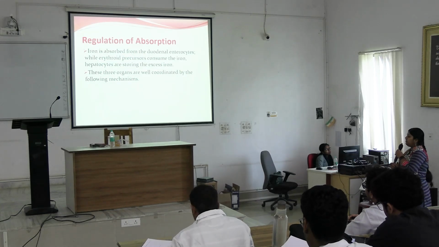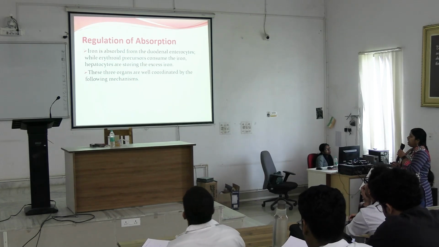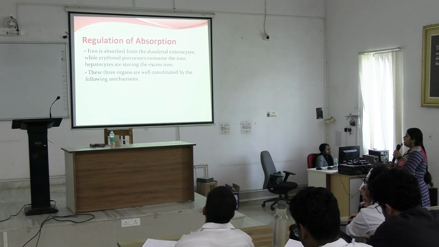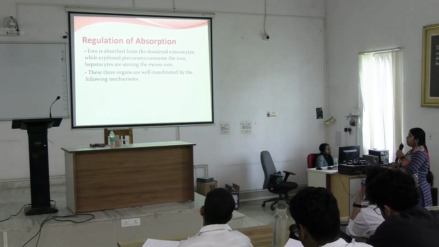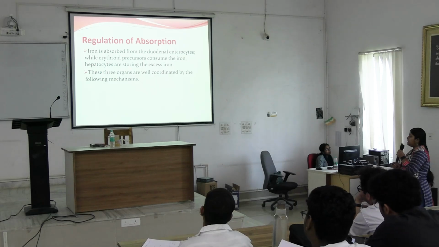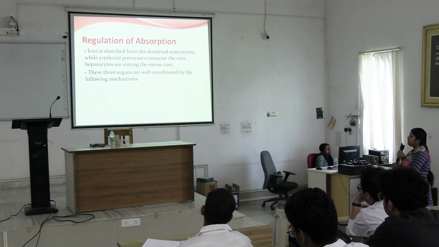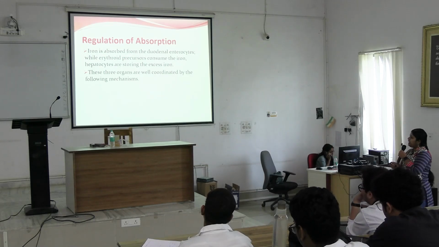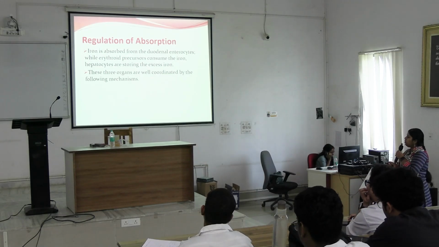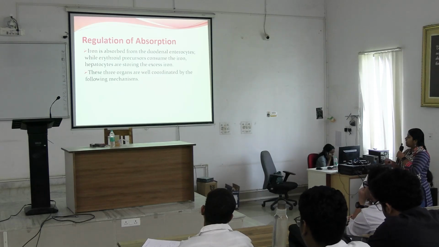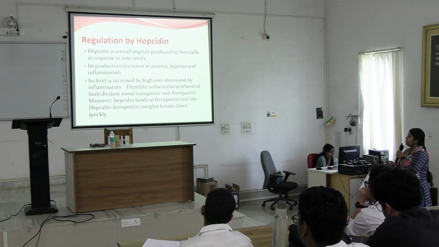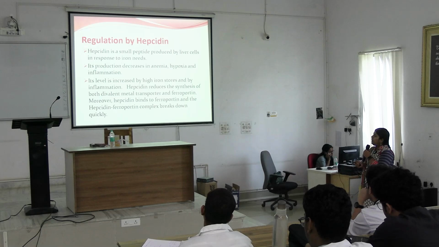Now, regulation of absorption, already told, iron is absorbed from the duodenal enterocyte while erythroid precursors consume the iron. Hepatocytes are for storing the excess iron. So, for heme synthesis or heme protein synthesis, erythroid precursors work, and hepatocytes act on iron storage. So, duodenal enterocyte, erythrocyte and hepatocyte all act in a coordinated way for regulation of absorption. How? See, regulation by hepcidin. What is hepcidin?